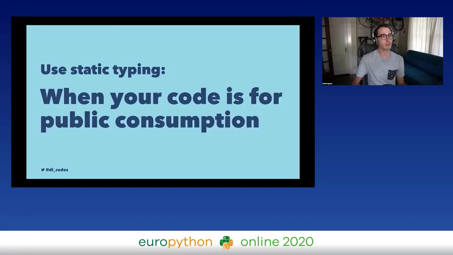You should also use static typing when your code is for public consumption. For example, if you're going to put it on PyPI as a module. So adding type annotations helps third-party developers that want to use your module know how to use it. It also lets IDEs do auto-completion and tell you how to consume the API. And then if your users are already using static typing in their code base and they want to pull in something from your library, they will absolutely love that you support static typing as well.